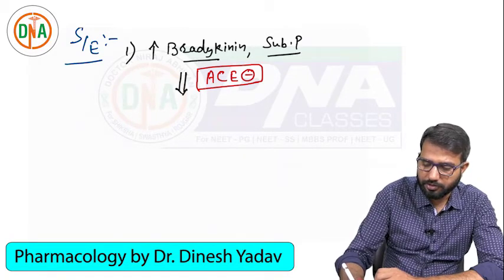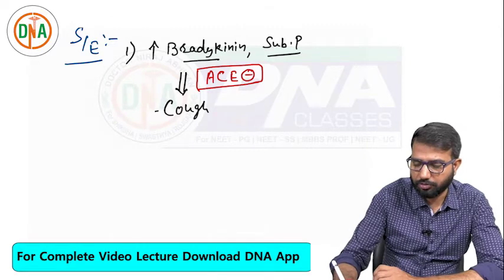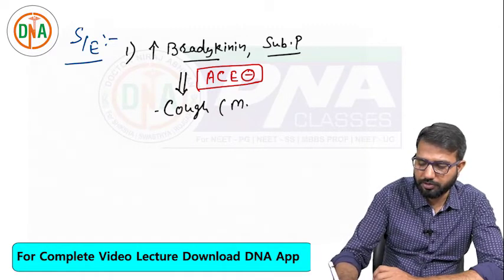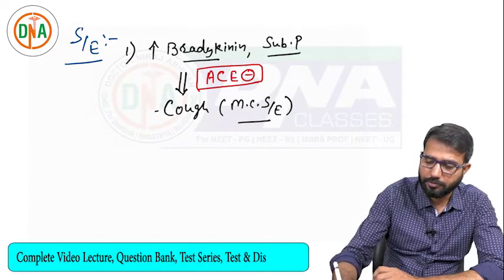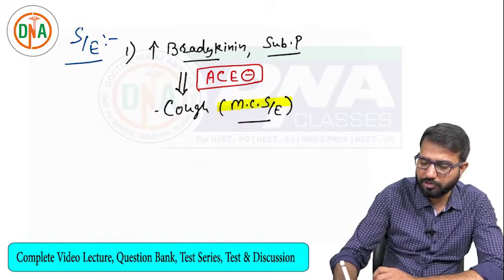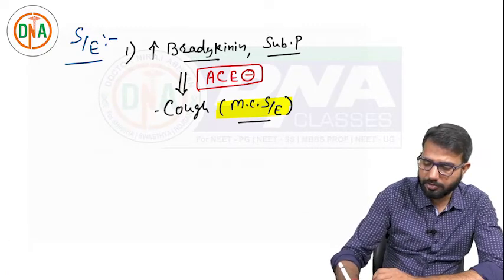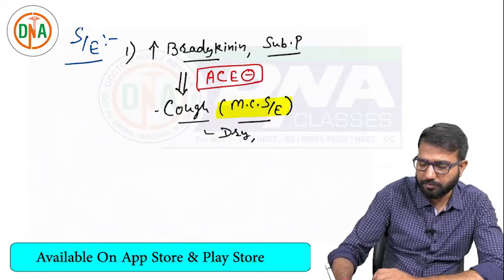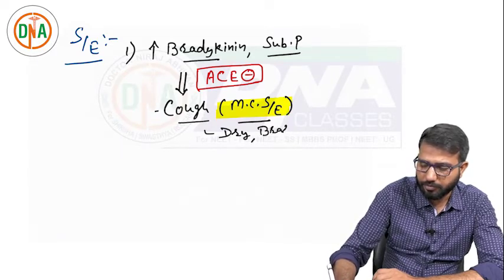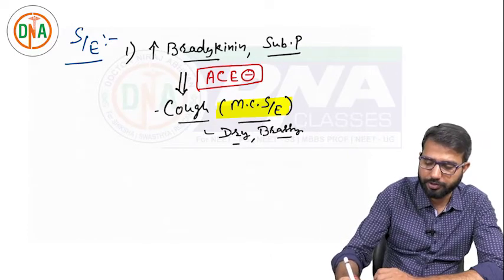That's why there is cough. There will be irritation in the throat. So cough is the most common side effect overall. This is very important: the most common side effect with these drugs is cough. The cough is dry. It is characteristically a brassy cough, a dry cough, because of the throat irritation.